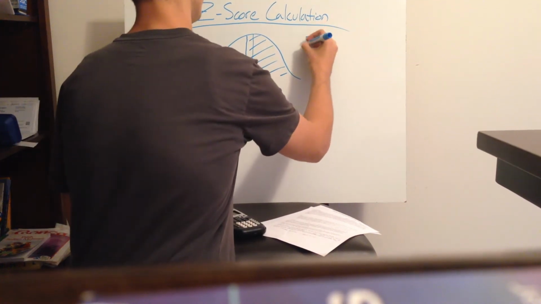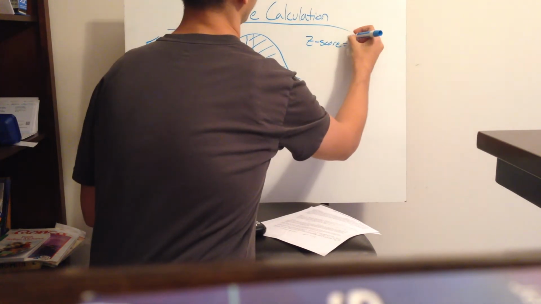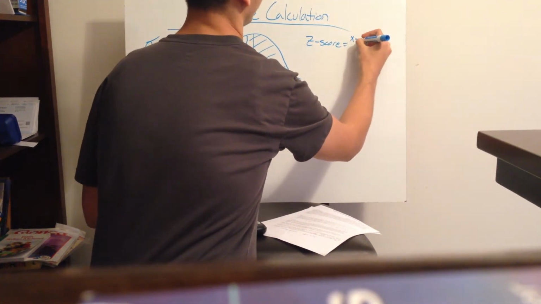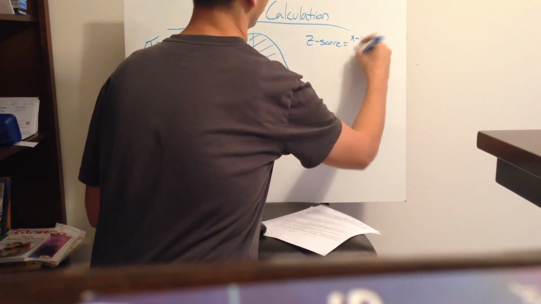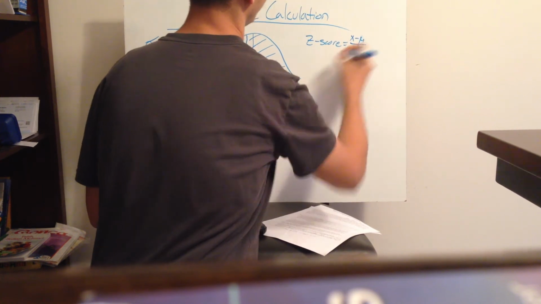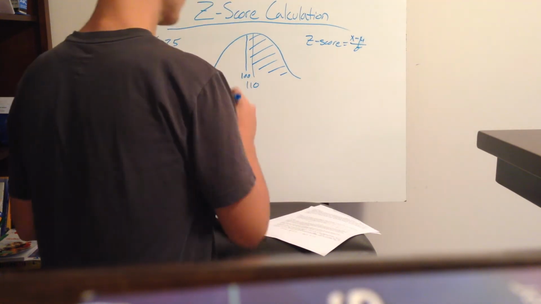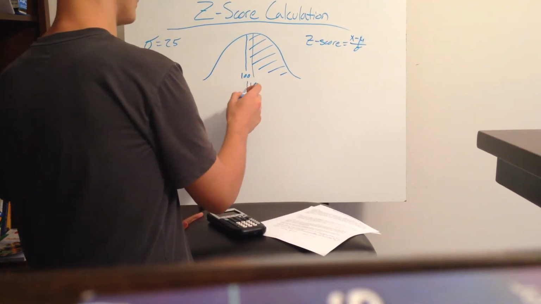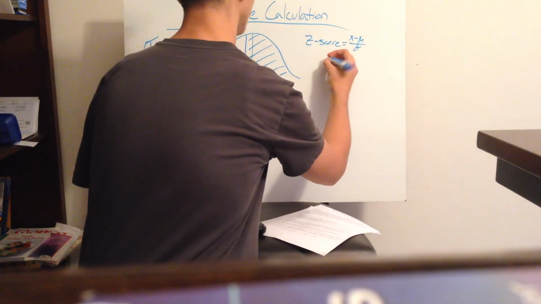Using our z-score equation, which is the number minus the mean divided by the standard deviation. So it gives us our number, our mean, and our standard deviation. So we just need to find the z-score.